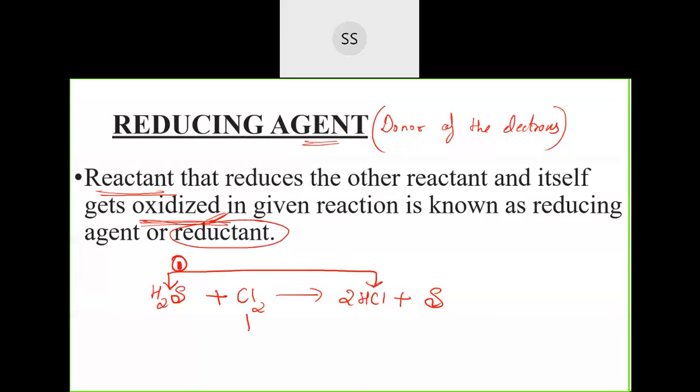Sorry, this one. H2S to S, this is the first one. And then Cl2 to HCl, this is the second one. So you have to tell me now which one is first and which one is second.